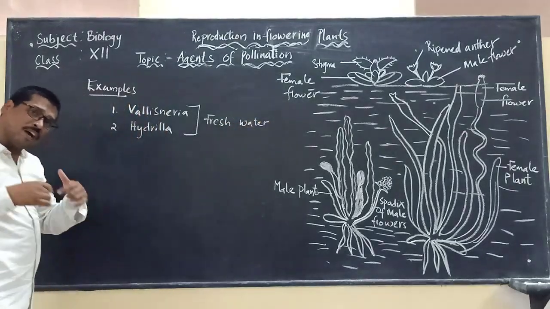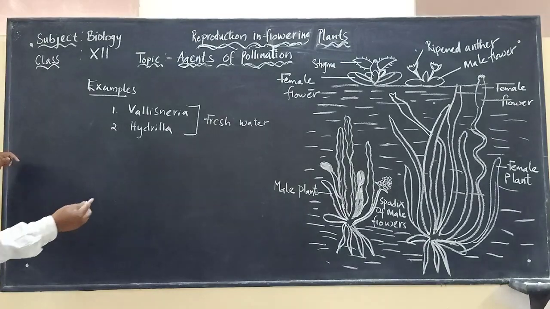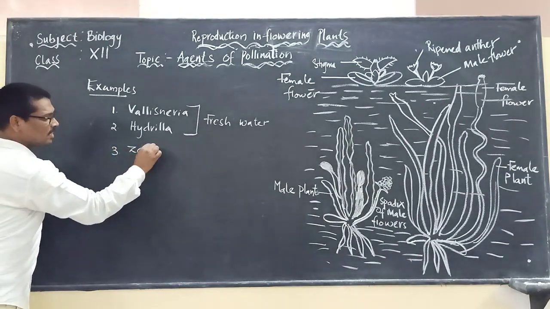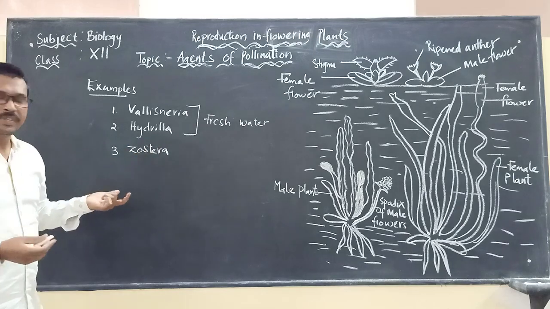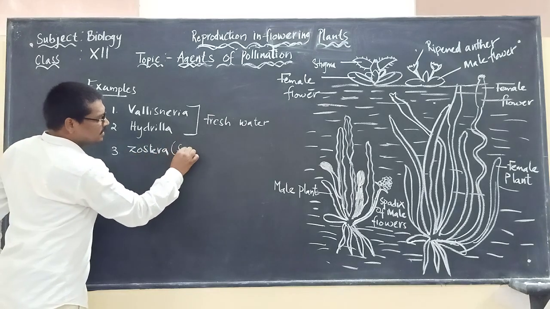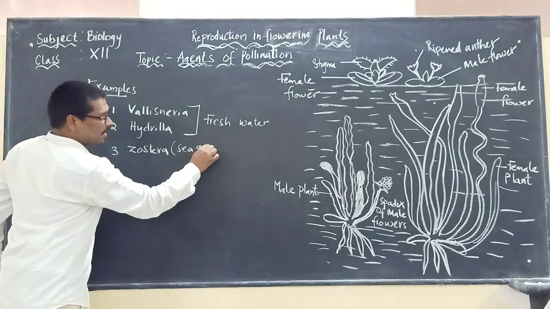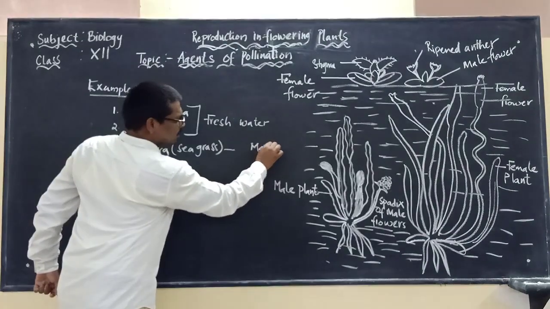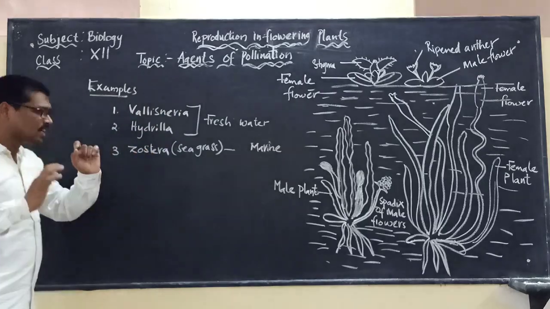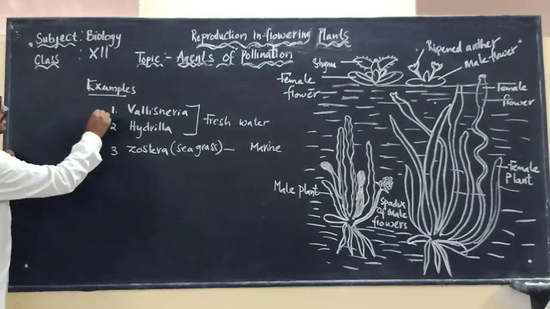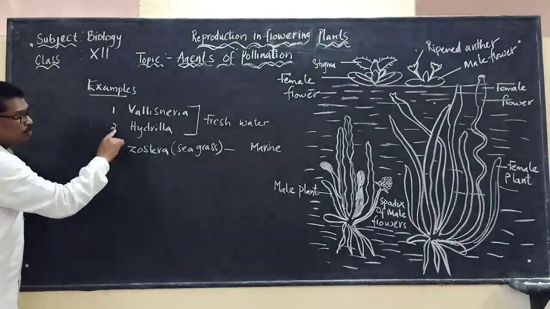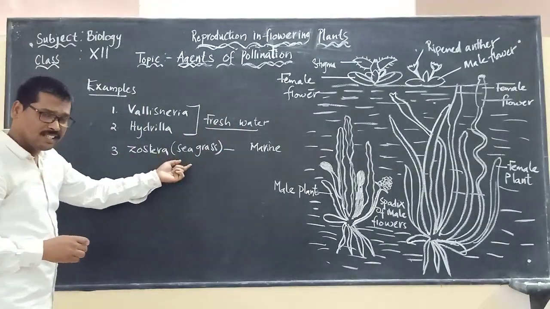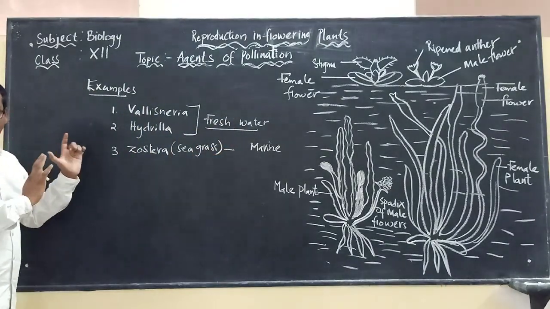But there are also other plants which go for water pollination. The third one is Zostera. It is a seagrass, so it is a marine plant.